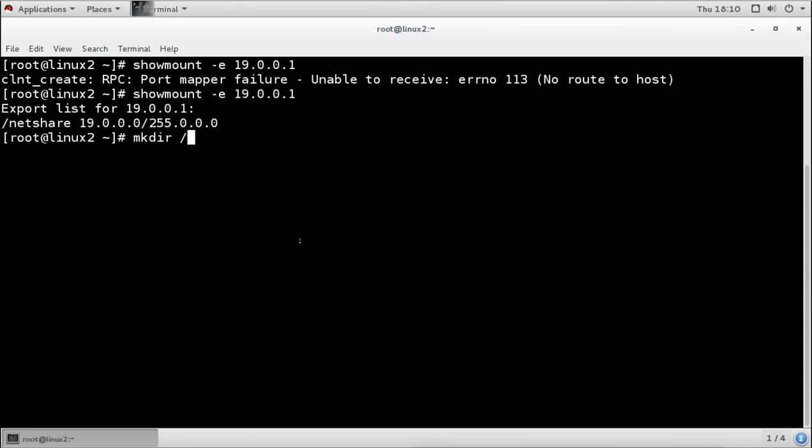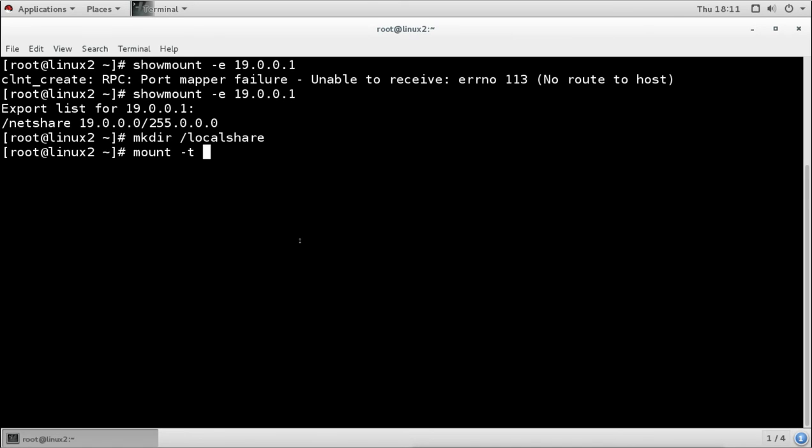We can give the same name or a different name, it does not matter. I will say this is my local share directory, and here I am going to mount it. For mounting it, we will use the mount command with -t.